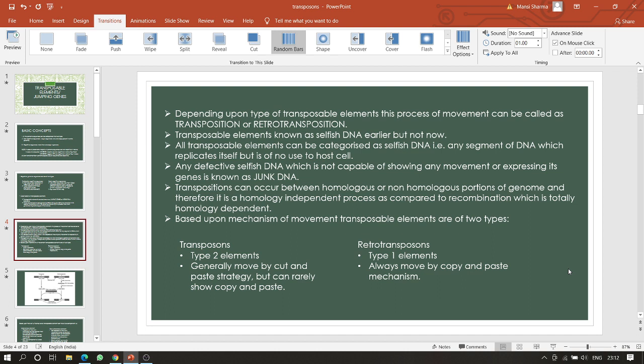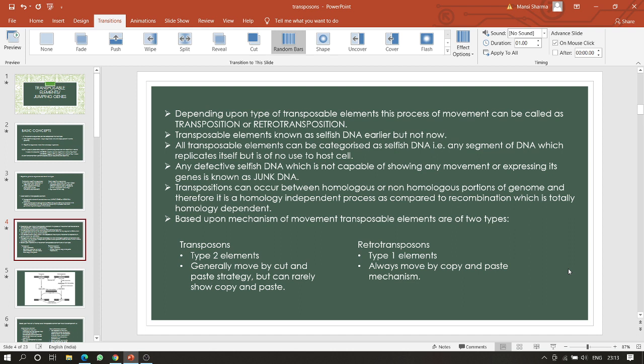Transposable elements were also known as selfish DNA earlier, but not now. All transposable elements can be categorized as selfish DNA, that is any segment of DNA which replicates itself but is of no use to the host cell. Any defective selfish DNA which is not capable of showing any movement or expressing its genes is also known as junk DNA. Transpositions can occur between homologous or non-homologous portions of the genome, and therefore it is a homology independent process, as compared to recombination, which is totally homology dependent, right?